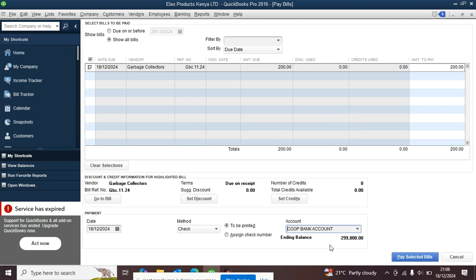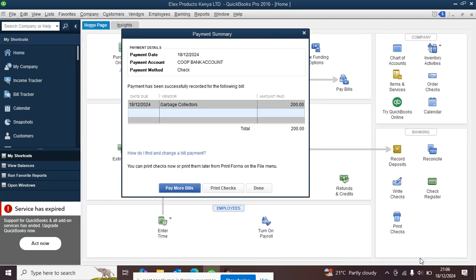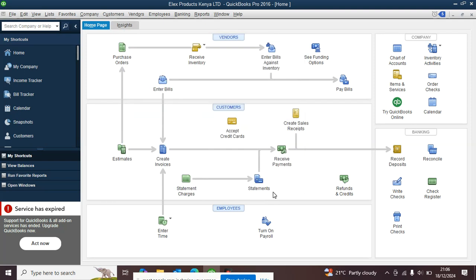You can see that we are now reducing the money that we have in this particular bank. So we pay the bills now. That bill has been paid. Because we don't have more bills, we can say done. If you want to pay more bills, you can click pay more bills. That was about bills. The next one was reporting.